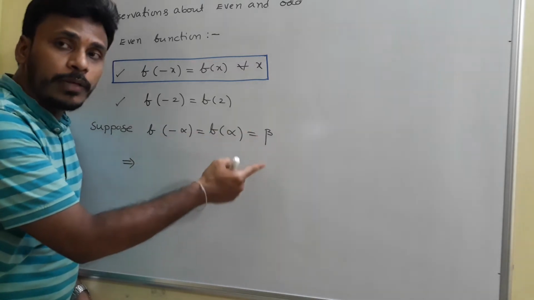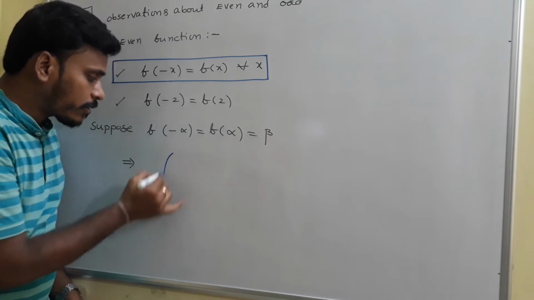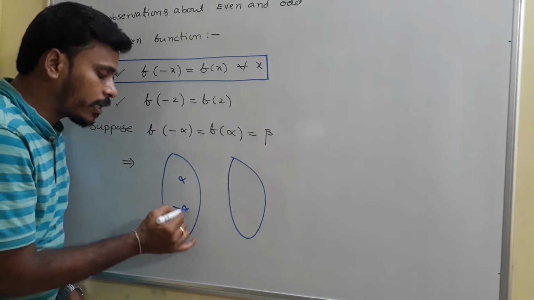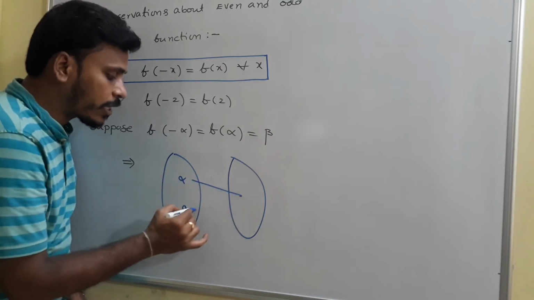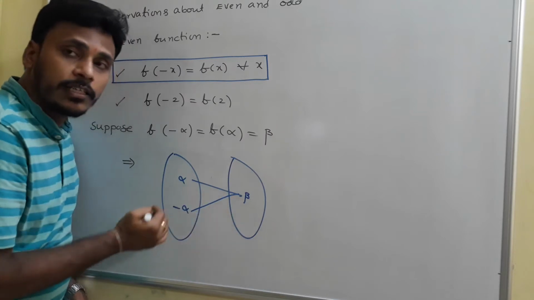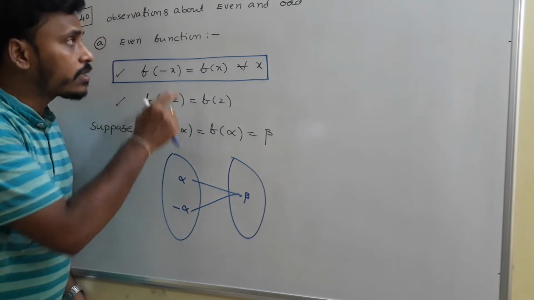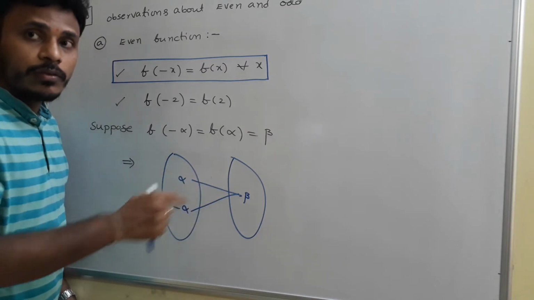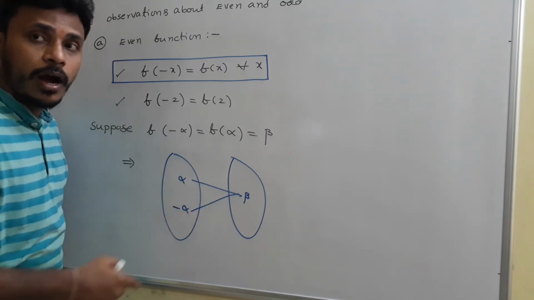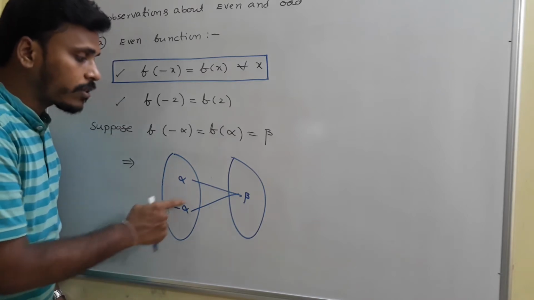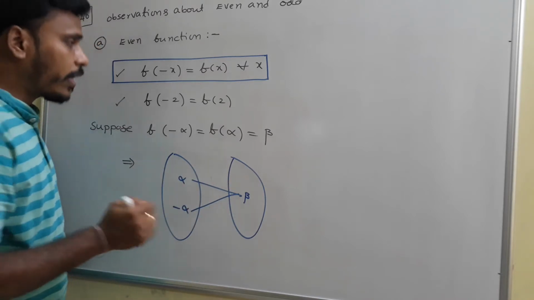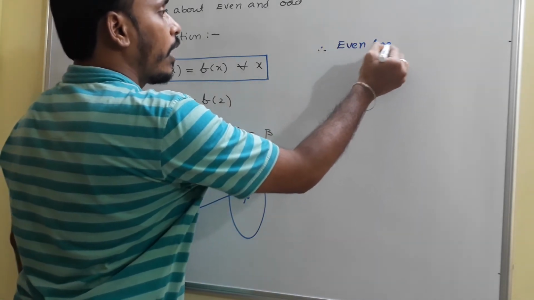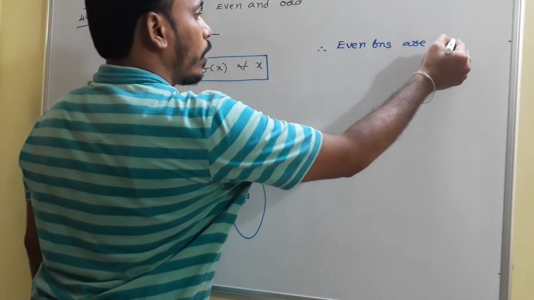Suppose they are equal to beta. What it means is, if you have a domain and codomain, in the domain if you have alpha and somewhere minus alpha, both alpha as well as minus alpha are mapped to beta only. This is something about even functions, and that's why, when you look at these types of functions, we are very clear that these are not one-one functions, because two different elements are mapped to the same image, and that's why we say that even functions are not one-one.